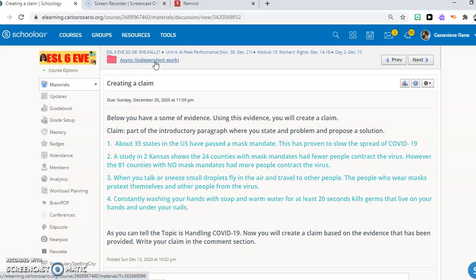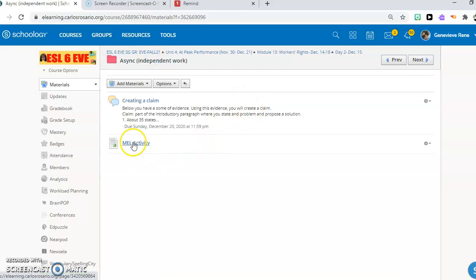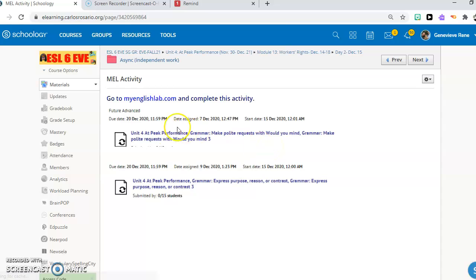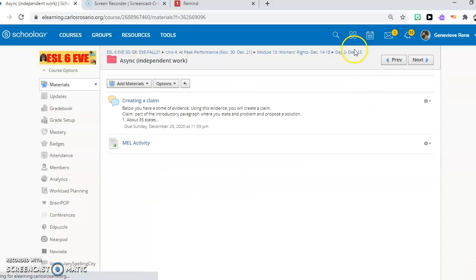This is a little bit confusing, but it's something you already know how to do. So you're going to create a problem and a solution about handling COVID-19. That's the first assignment. Second assignment is in MEL. You're going to complete two grammar activities. And that's it for async.